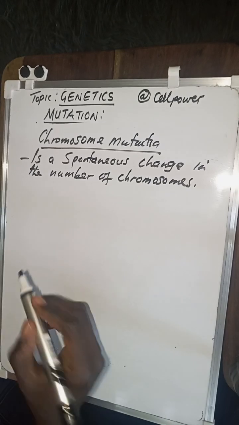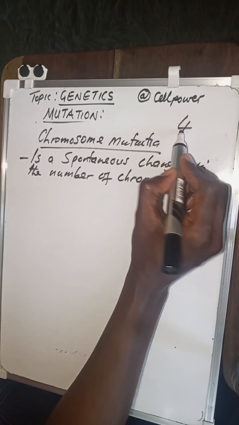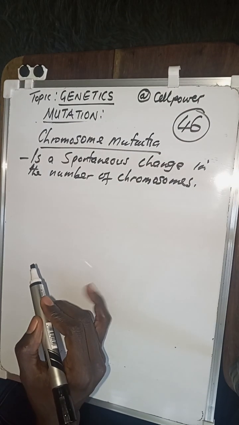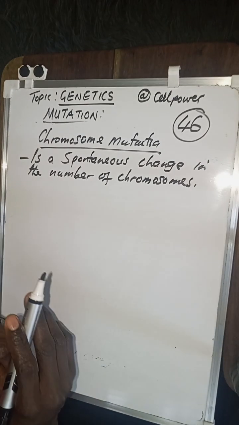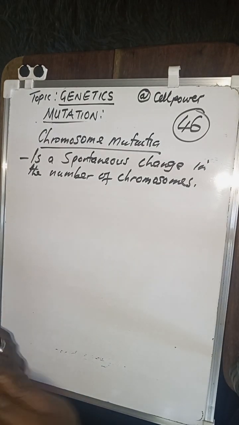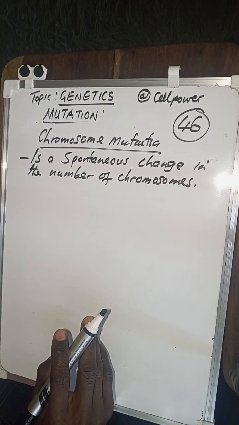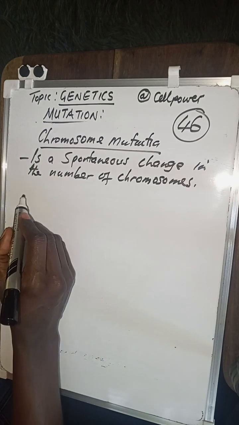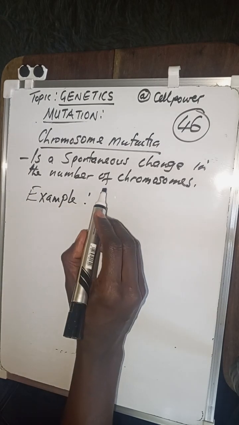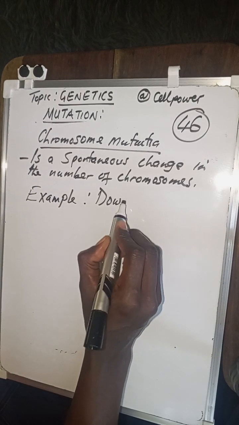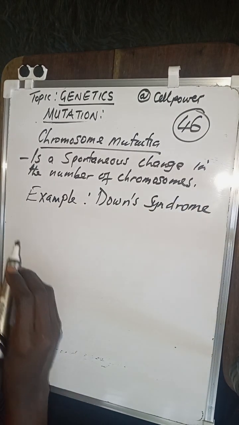Now you still remember from our discussion that in human beings, in the somatic cells, the body cells, we have 46 chromosomes. So sometimes a mutation can occur which results in a change in that number, whether it becomes high or low. That is what we call chromosome mutation. An example of chromosome mutation that you need to remember is Down's syndrome.